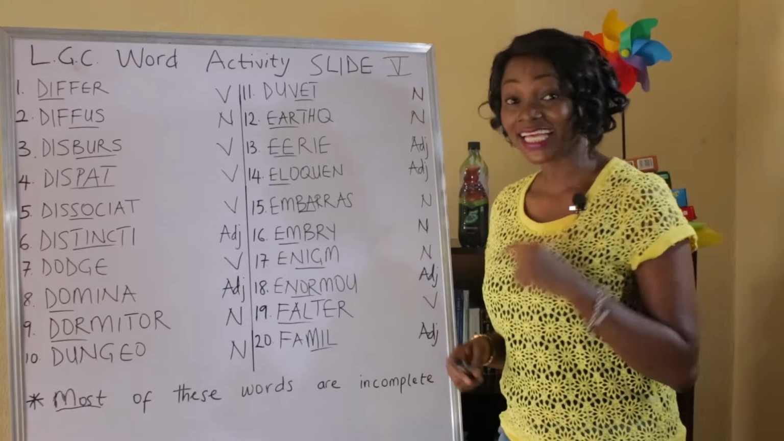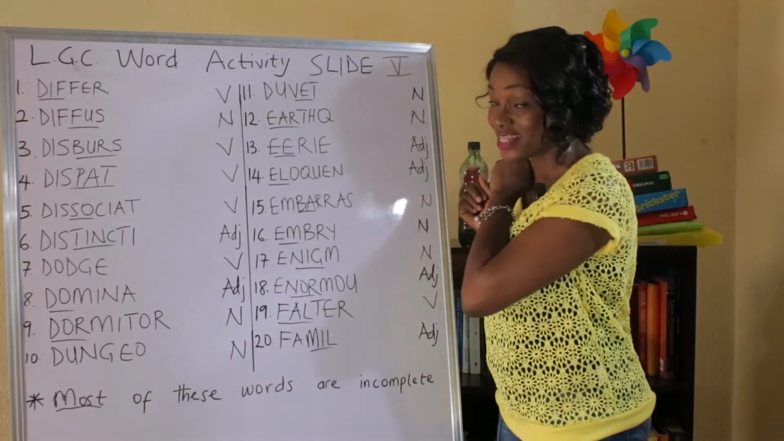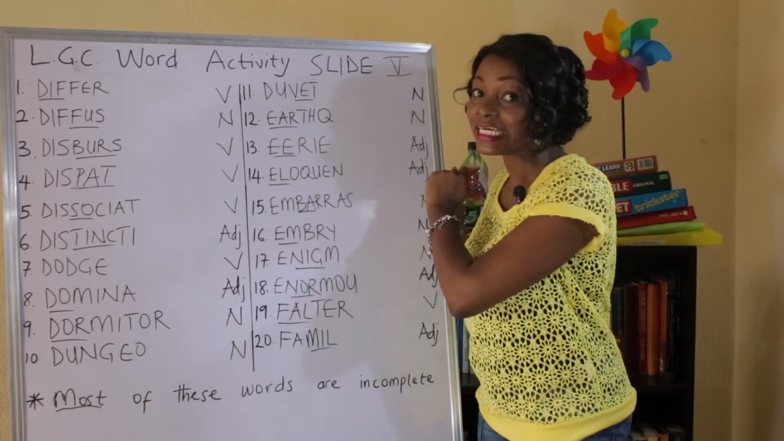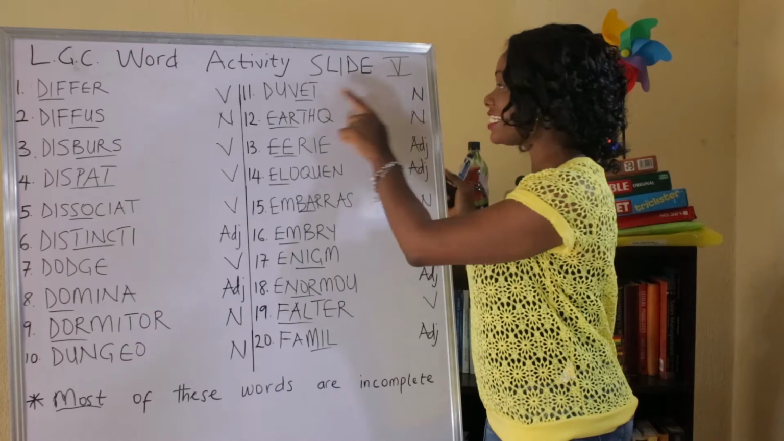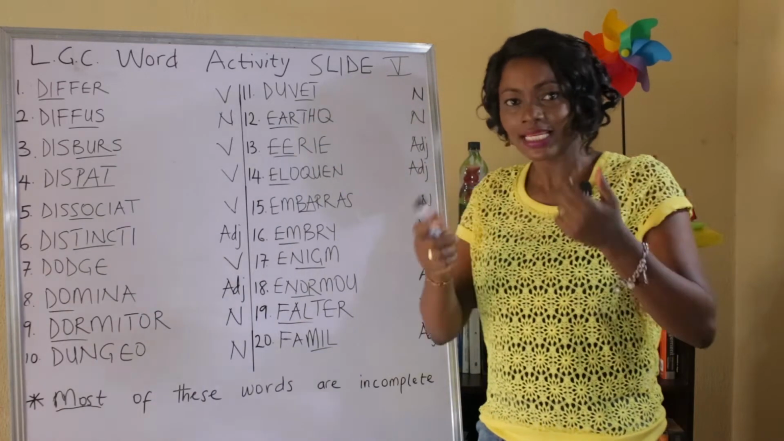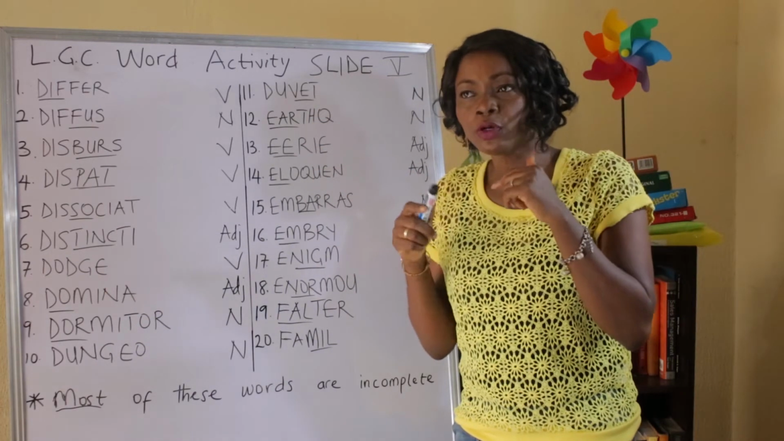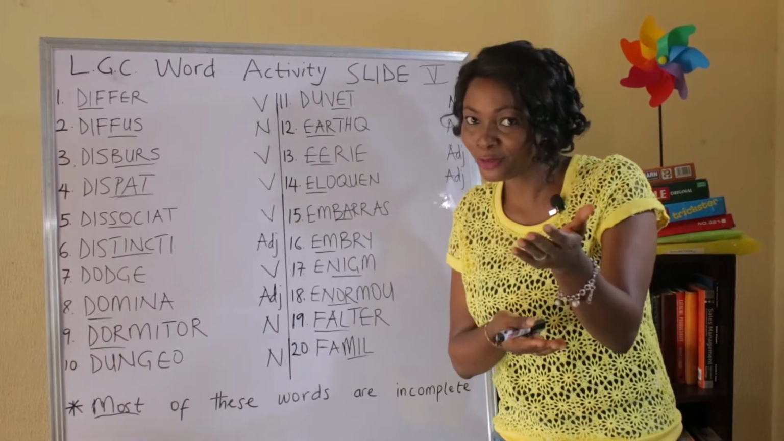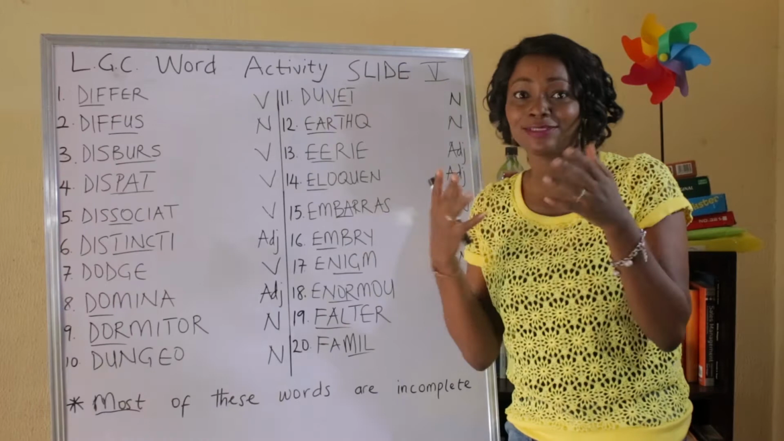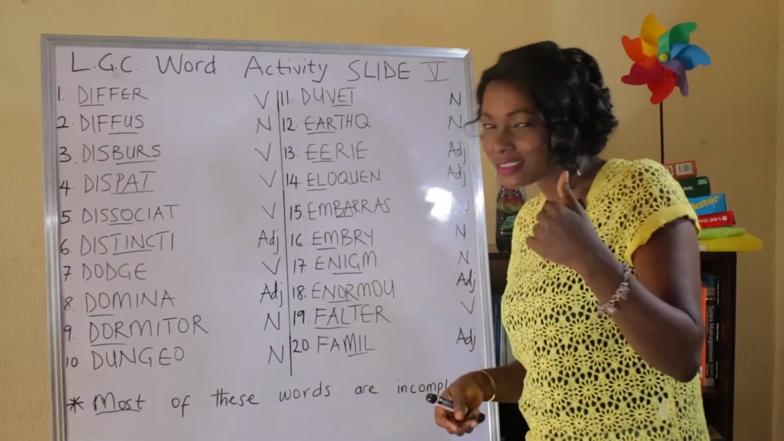And yes, the 11th word here on this slide is duvet. It is a noun, and you know what a duvet is, right? That thing you use to cover. So let's just say people who use cover cloth use duvet. Right. Just our little secret.